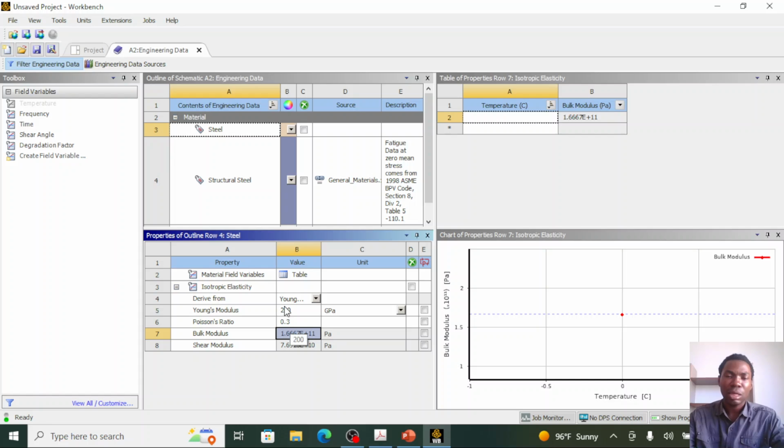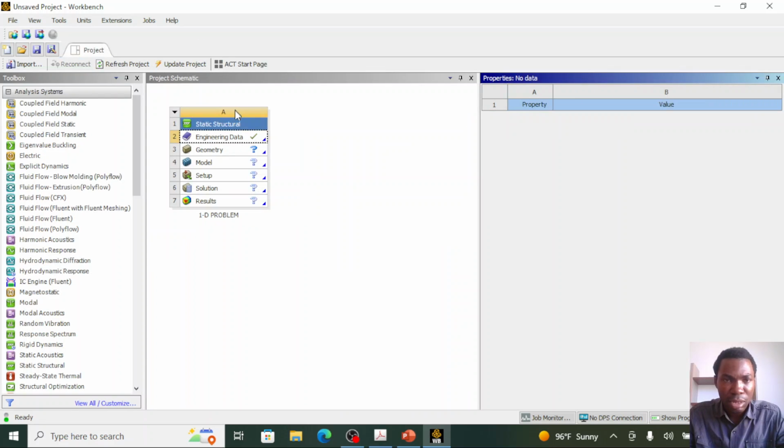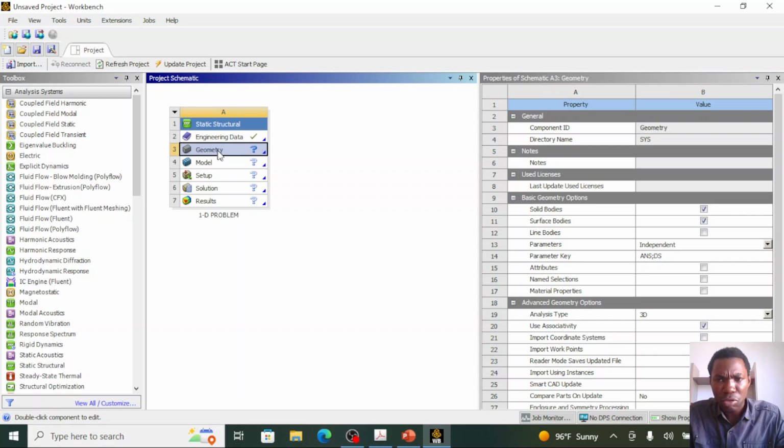So this is what we need to do in this engineering data interface. We specify the Young's modulus and Poisson's ratio. Now I'll close the engineering data. So now we have defined our material data. I'll move to the next workflow, the geometry.